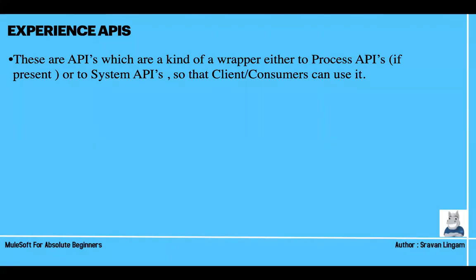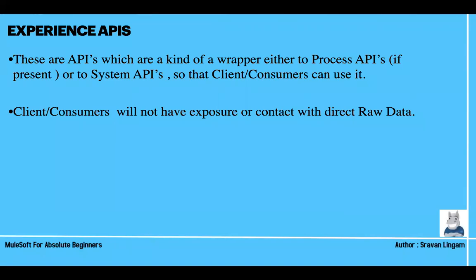But suppose you want to display only customer information, and my customer information is there only in Salesforce. For that, you don't need a process API. You can have one system API which is interacting with Salesforce and expose it as an endpoint. Then on top of it, directly use an experience API, building a wrapper on top of it so that you won't have direct access to raw data. So experience APIs are such kind of things. Next, clients and consumers will not have exposure or contact with the direct raw data. So these are the experience APIs that we are exposing to clients and consumers.